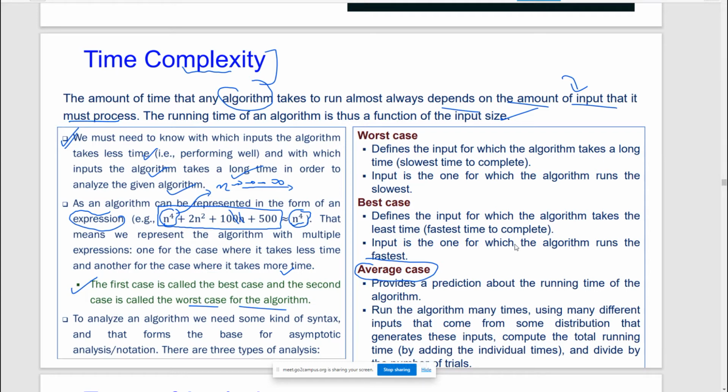There are basically three kinds of analysis that we have to perform as far as the time complexity of an algorithm is concerned. What are these three cases? We will talk about the worst case, the best case, and the average case. So let me give a very small example.